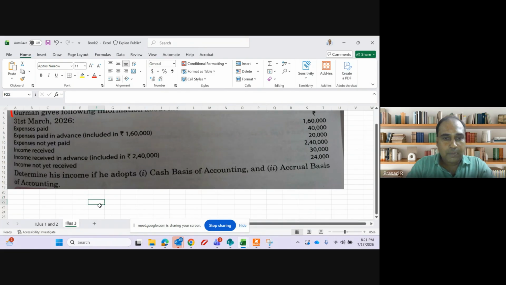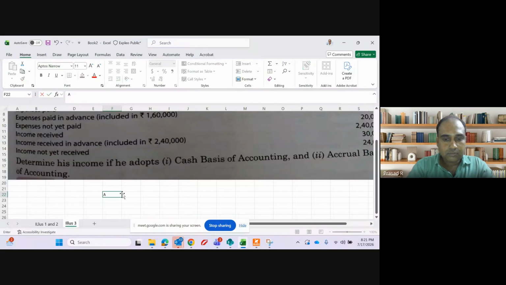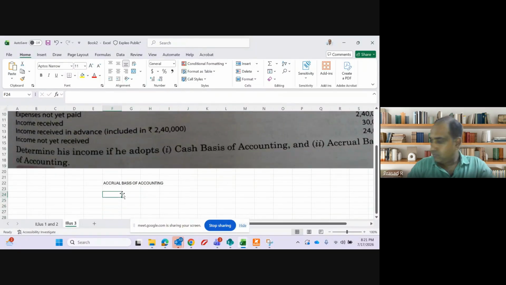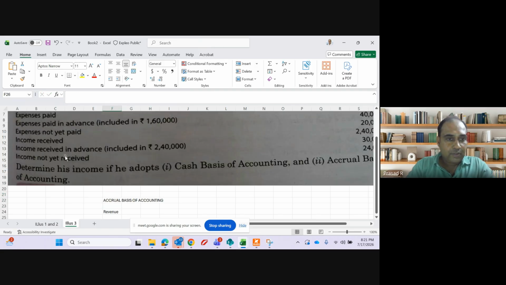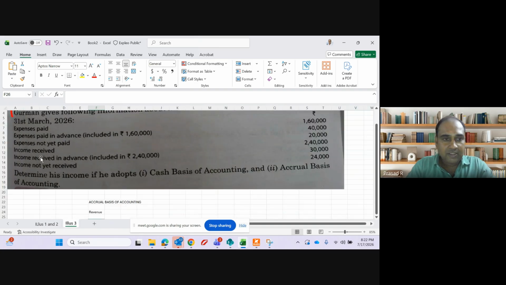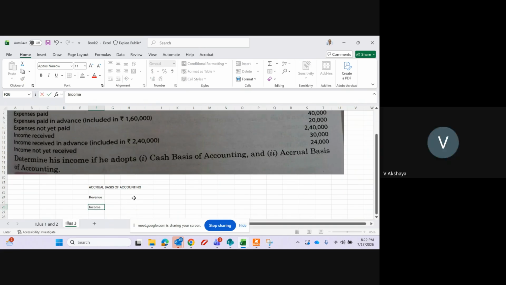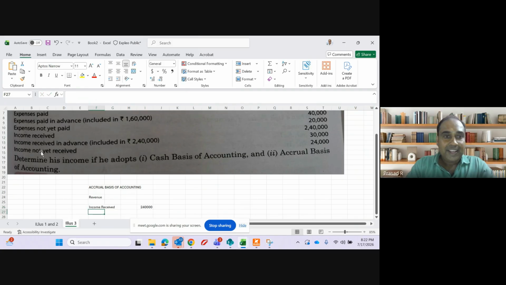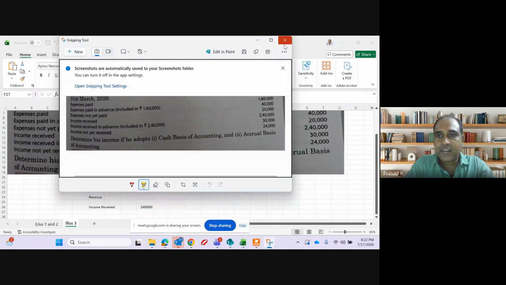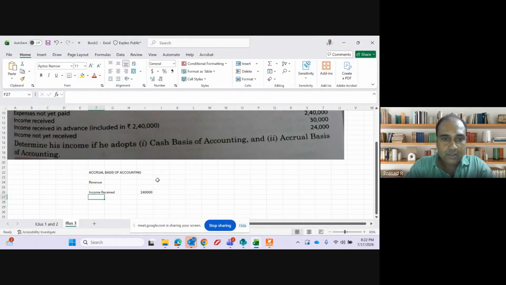Okay. Now let us discuss one by one. First, we will follow accrual basis of accounting. First is income, revenue. How much is income received, guys? 2,40,000, sir. Fantastic, guys. Income received in advance, 30,000. Under accrual basis, income received in advance, is it my income?